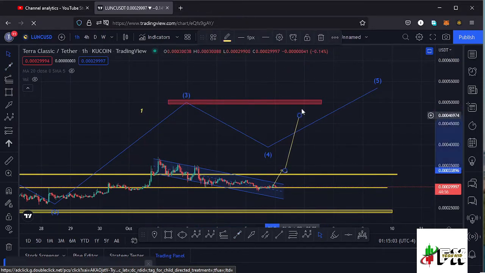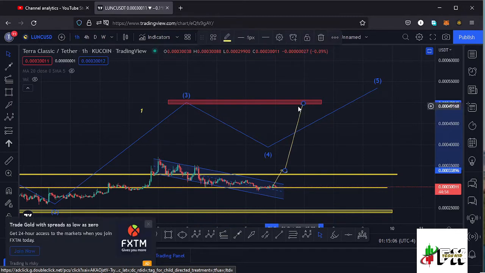And once we make the high at around the fib level 1.618, then we can expect a bit of a retracement to the lower side in the formation of our wave 4, then continue pushing higher in the formation of our wave 5 to complete that higher Elliott wave count 1.